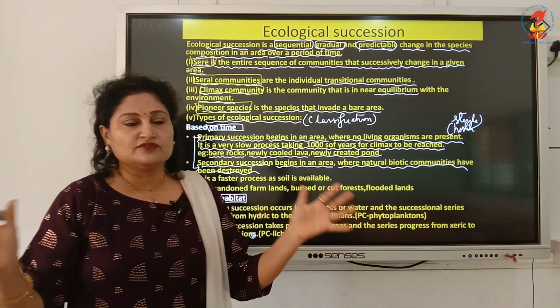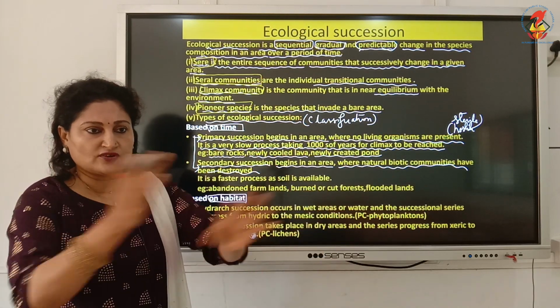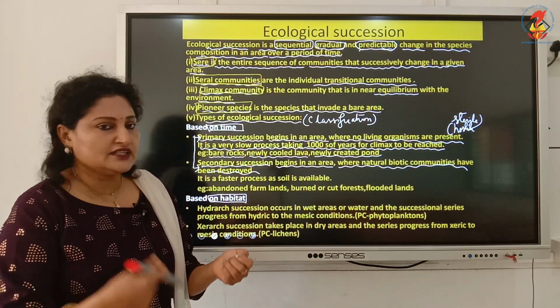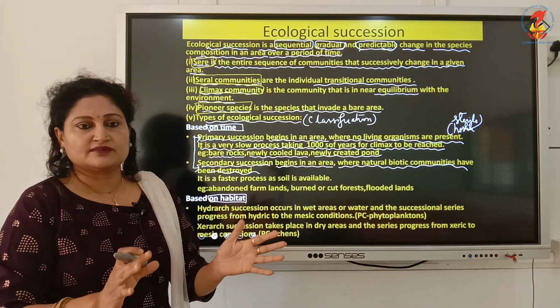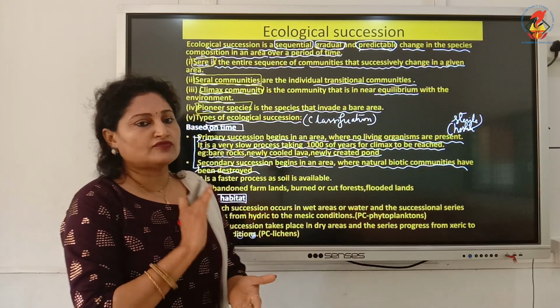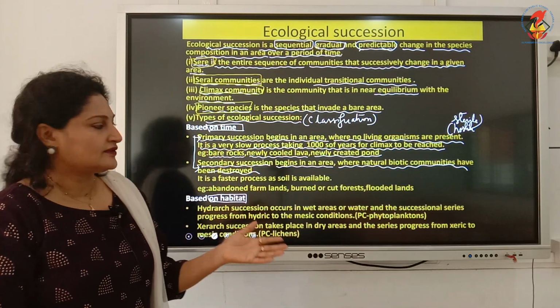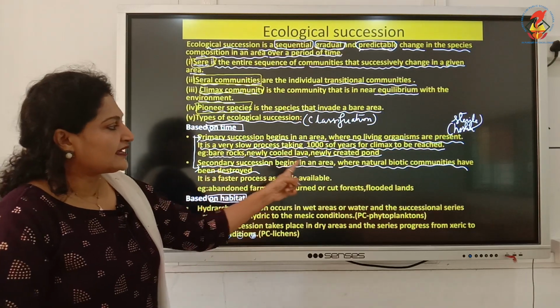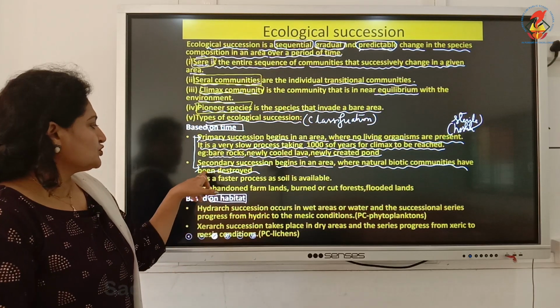There was a lush green forest, but due to burning, due to man's activity, it got destroyed, or due to deforestation and abandoning. What happens? It's left by itself. It will immediately, within 10 years, recoup and become a forest. So secondary succession is just recovering or recouping. Here it starts from an area which was destroyed naturally or due to man's activity.